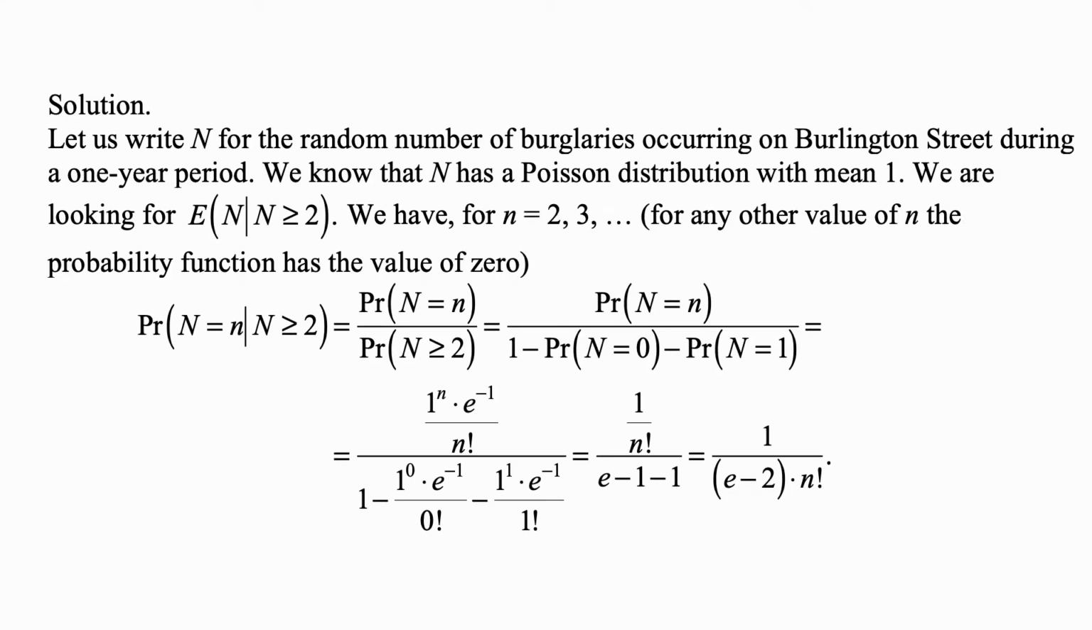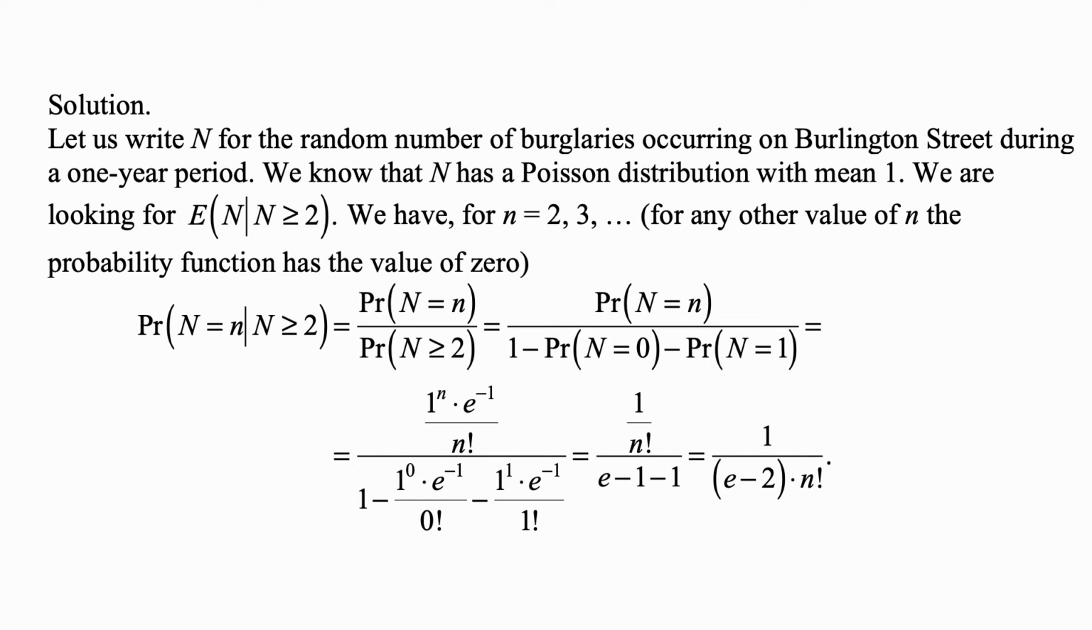Let us write n for the random number of burglaries occurring on Burlington Street during a one-year period. So we know that n has a Poisson distribution with mean 1. We are looking for the expected value of n given that n is greater than or equal to 2. We have n equal to 2, 3, and so on. These are the only possible values of n because it's conditional on n being greater than or equal to 2.